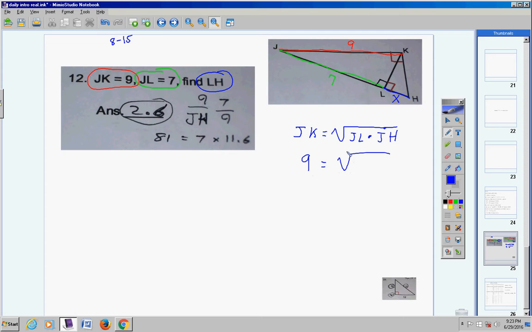For JL, I can substitute what? 7. And for JH, I really don't have anything for JH. I'm just going to call it X. Well, I probably shouldn't put X because I have X here. So I'll just put JH.